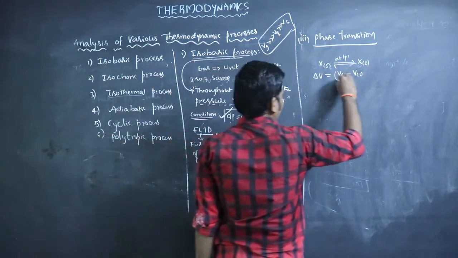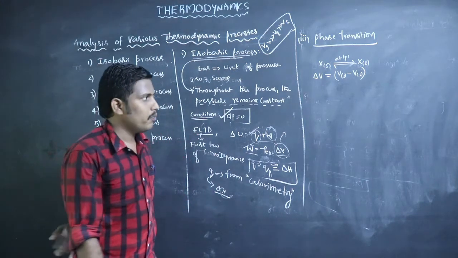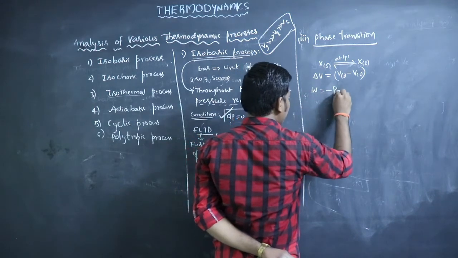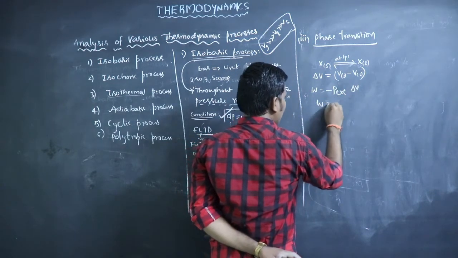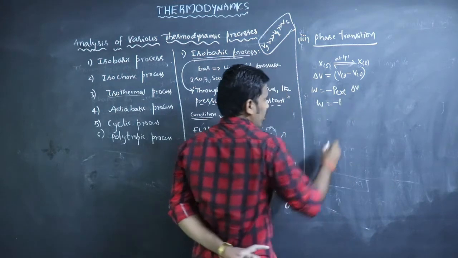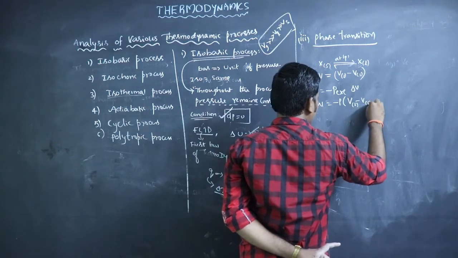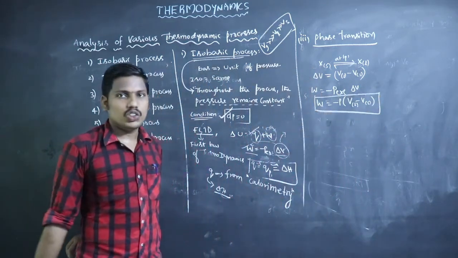So here only solid and liquid are present, so we can consider both volumes. So what is the work done formula? Work done W equals minus P external into delta V, where delta V is volume of liquid minus volume of solid.